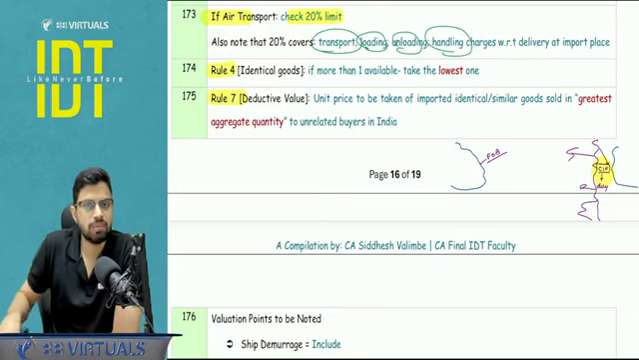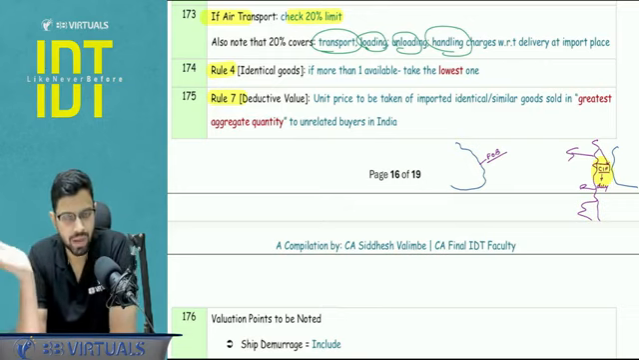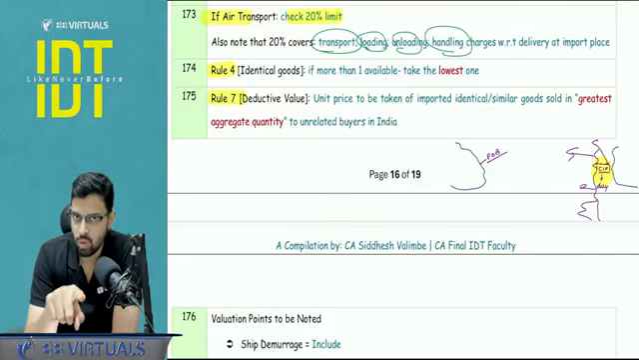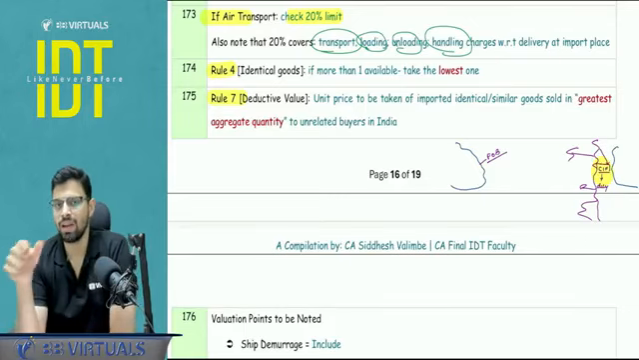Rule number 4 and rule number 7. Rule number 4 is the identical goods rule, when we calculate the CVR import rules. If there are more than one price available, you have to pick the lowest value. In rule 7, if there is more than one price available, what is rule 7?